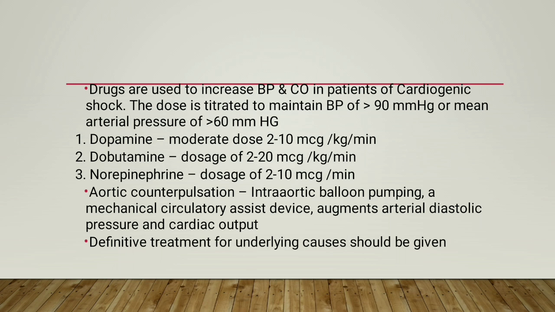It also reduces afterload because of its vasodilating effects. It is given in doses of 2 to 20 mcg per kg per minute. Norepinephrine is a potent vasoconstrictor and inotropic agent and is given in doses of 2 to 10 mcg per minute. It is reserved for patients with cardiogenic shock and refractory hypotension.